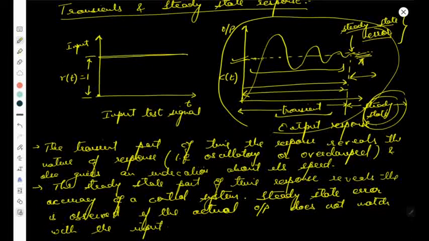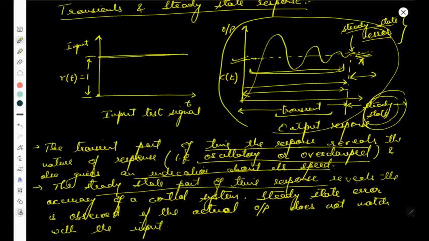So the transient part of the time response reveals the nature of the response, that is, whether it is oscillatory or overdamped, and also gives an indication about its speed. And if you come to the steady state part, then you can see that the steady state part of a time response reveals the accuracy of the control system.